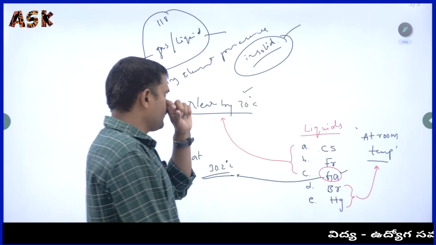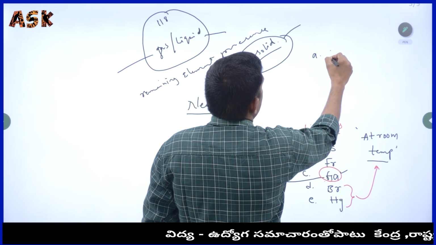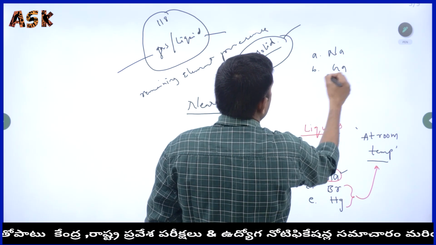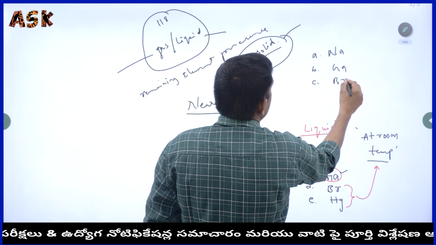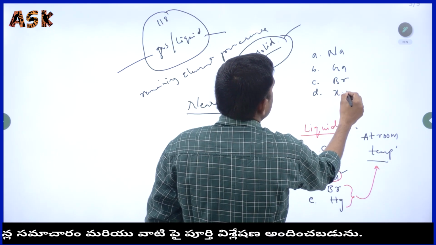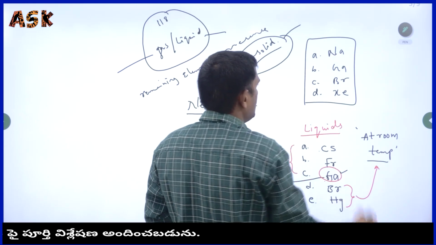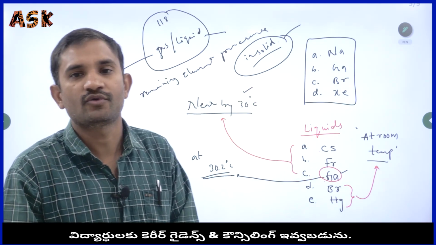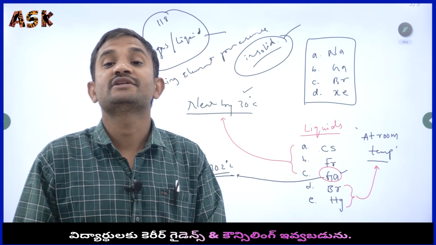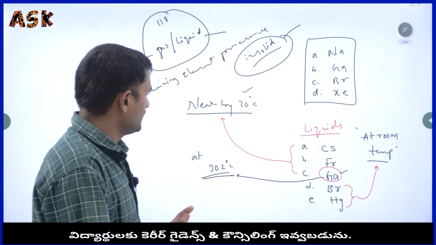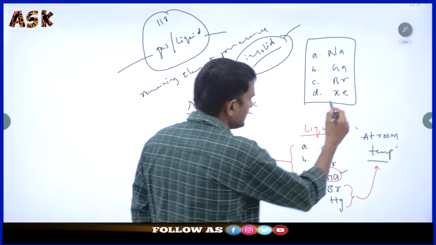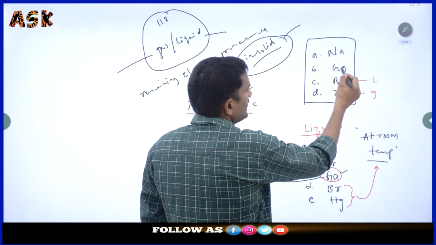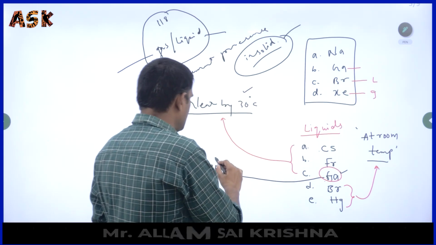For example, if I give you the question: sodium, gallium, bromine and xenon. Among these four options, which element is present in the solid state? Xenon is a gas, and bromine we just told is liquid. Gallium is also liquid at nearby 30.2 degrees centigrade.